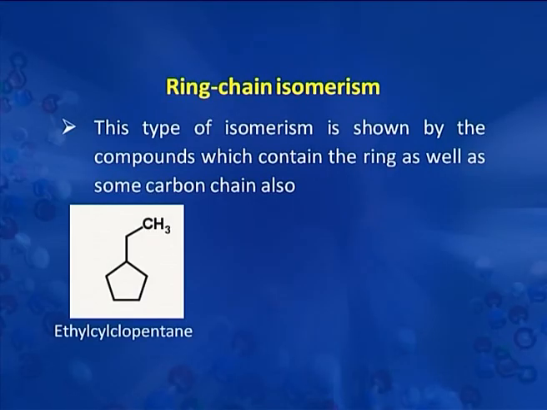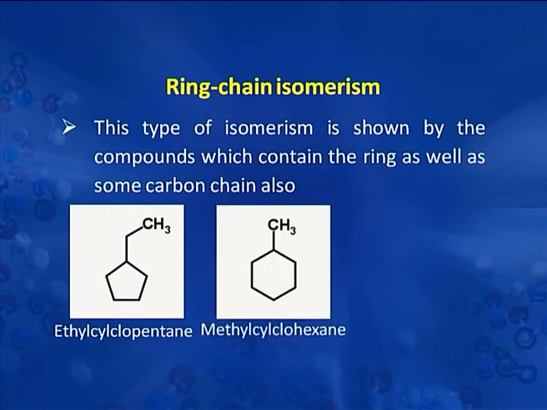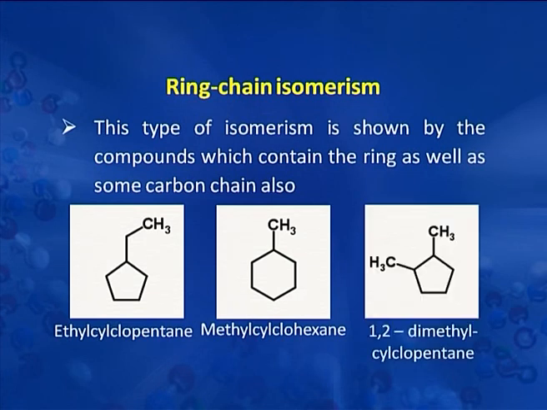Ring chain isomerism. In order to understand this type of isomerism, let's first look at the structure of these three compounds. The first compound is ethyl cyclopentane. The second is methyl cyclohexane, and this third is 1,2-dimethyl cyclopentane. All these three compounds, they contain 7 carbons. Now if we look at the continuity of carbons in them, in the first one, let me count 1, 2, 3, 4, 5, 6, 7.